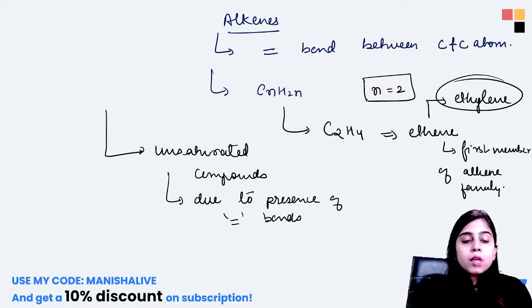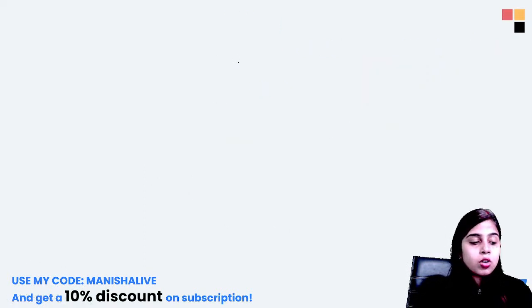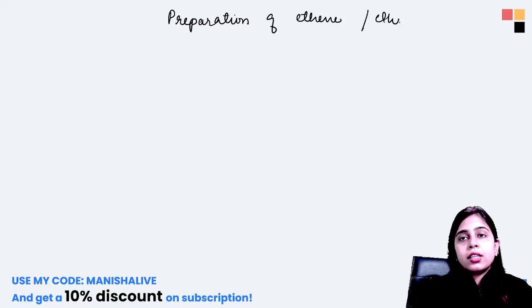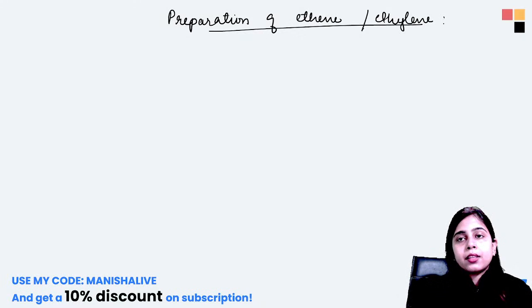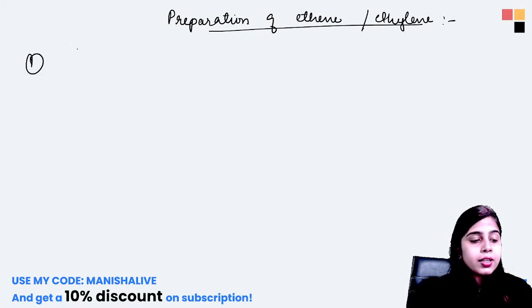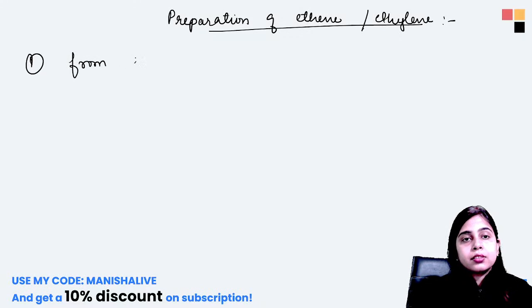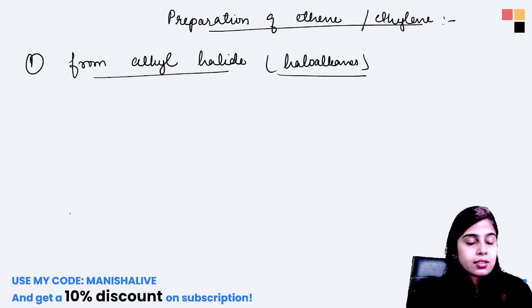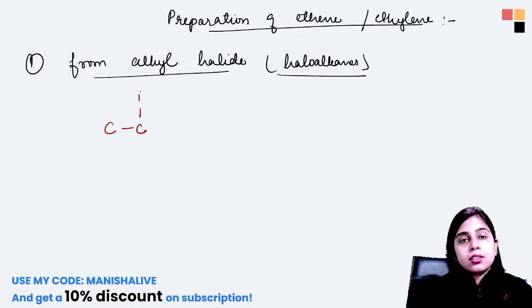Okay. Now we will talk about the preparation of your ethene or ethylene. So how do we prepare this ethene or ethylene? So preparation of ethene, or you can call it ethylene. So first is from alkyl halide. Alkyl halides are also known as haloalkanes. So if we take this, this is your haloalkane.